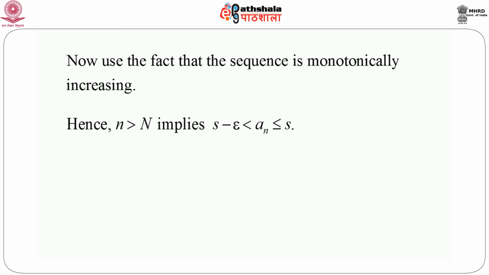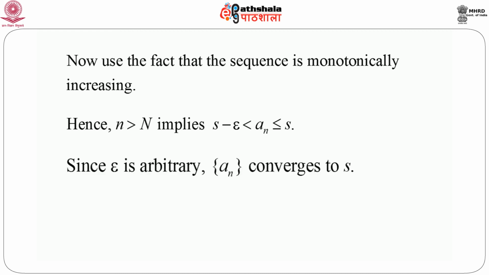So aN plus 1 is greater than or equal to aN, but S is the least upper bound of the sequence, so we can immediately write S minus epsilon is less than aN, which is less than or equal to aN plus 1, which is less than or equal to S. And similarly, for every value of small n greater than capital N, we have S minus epsilon less than an less than or equal to S.